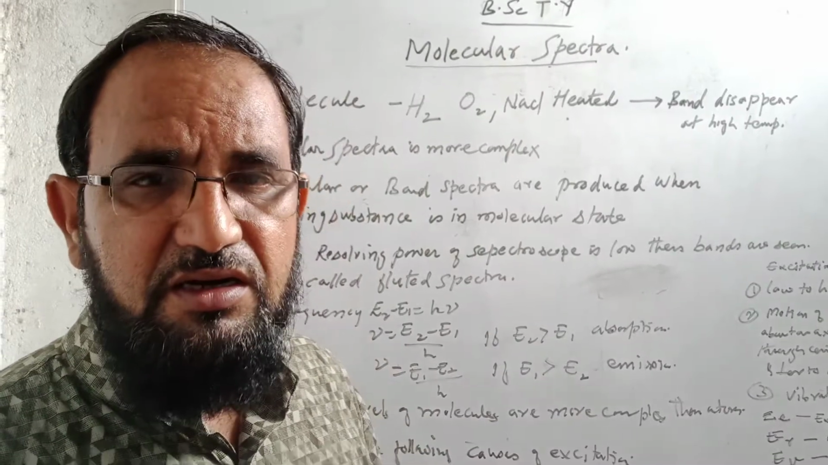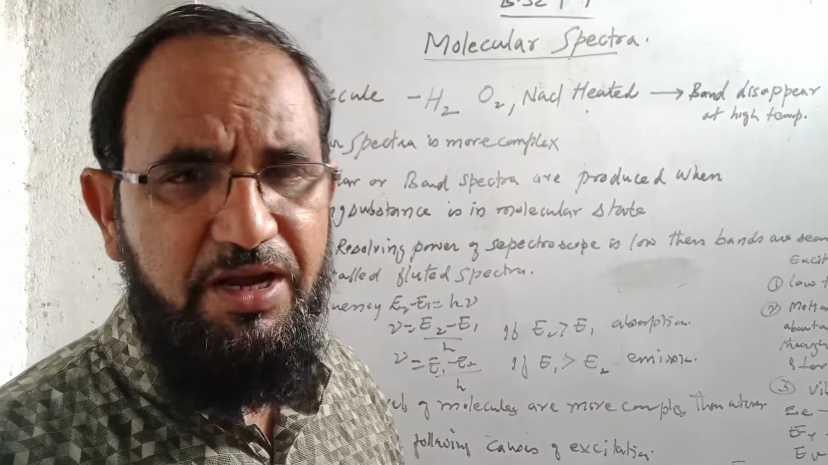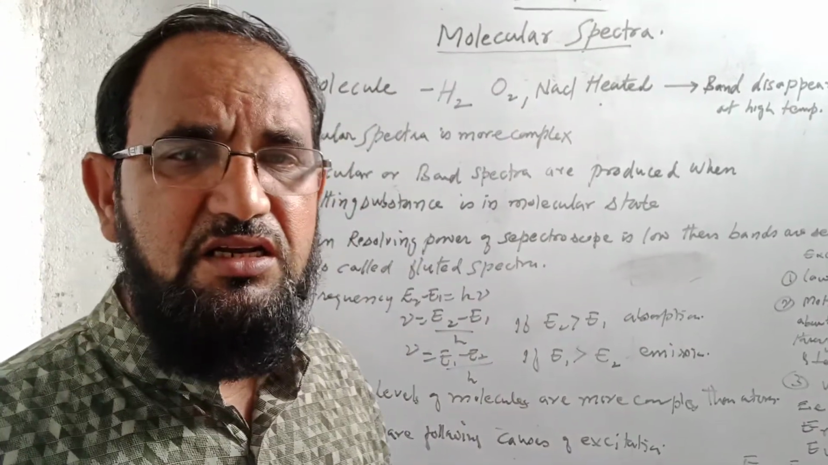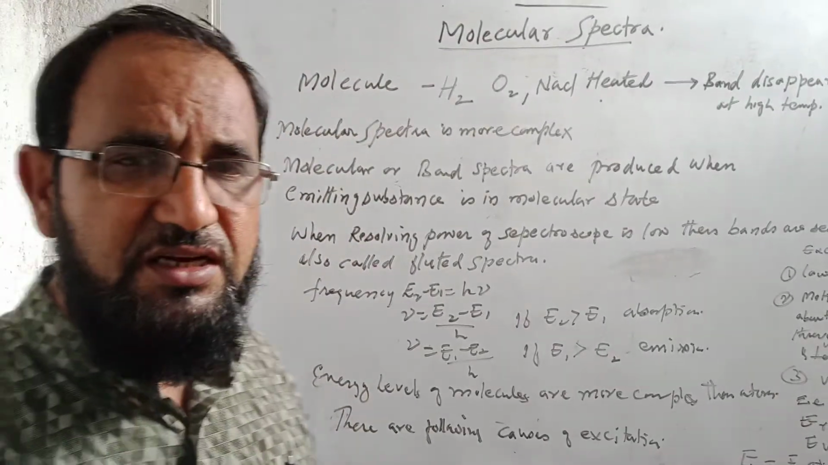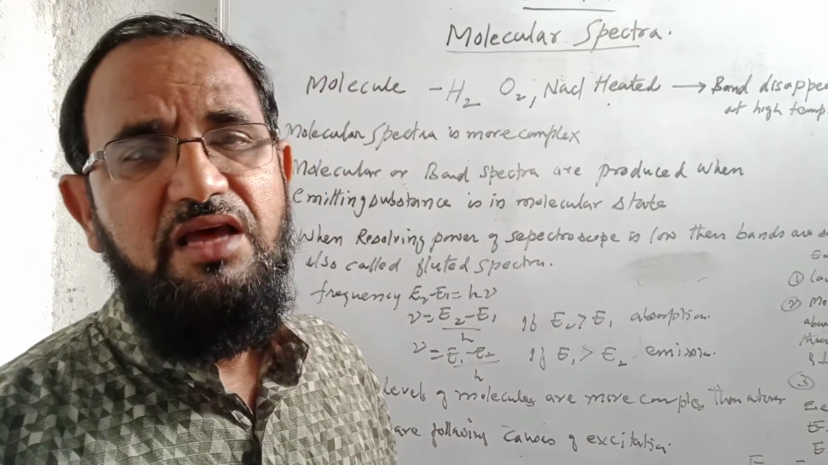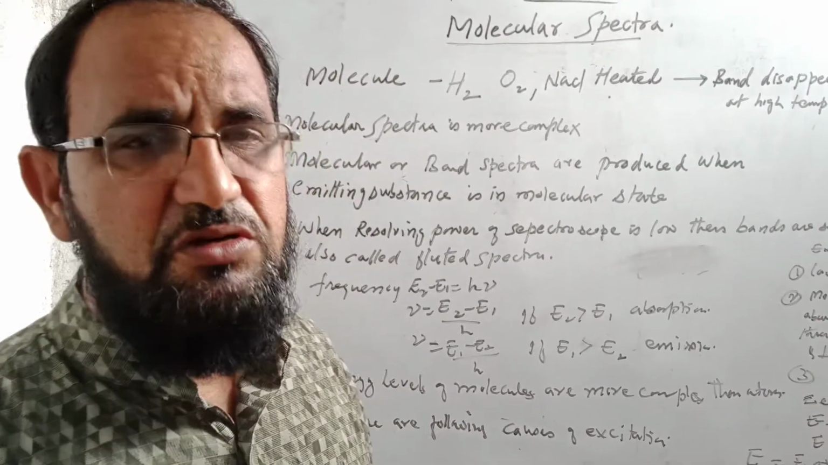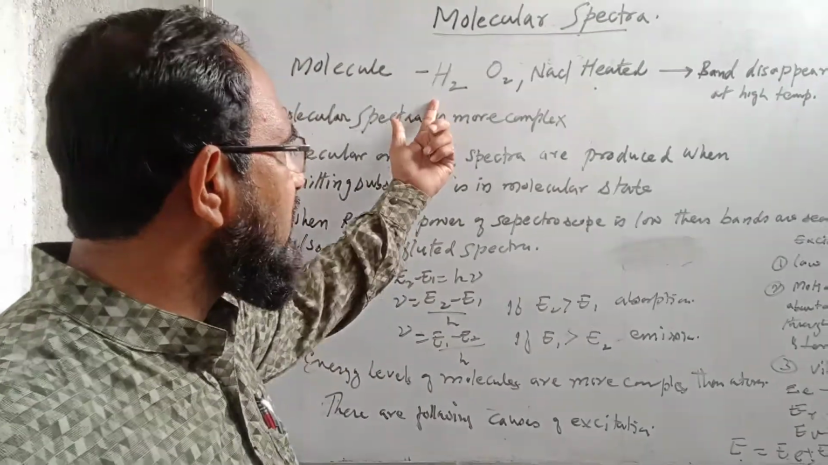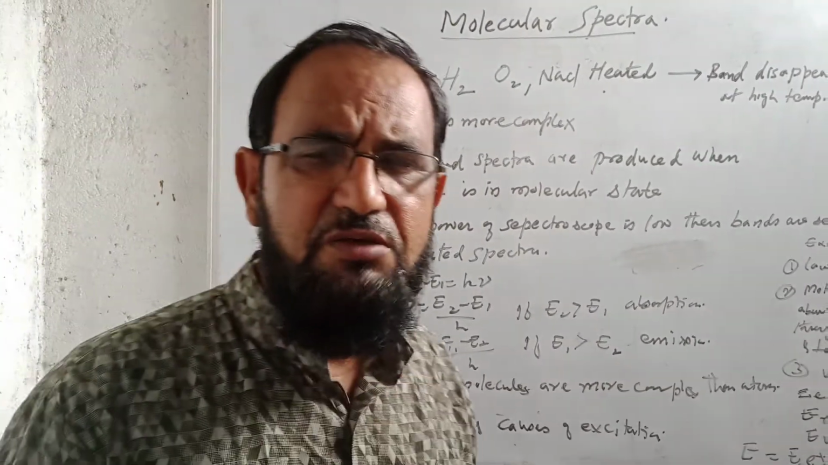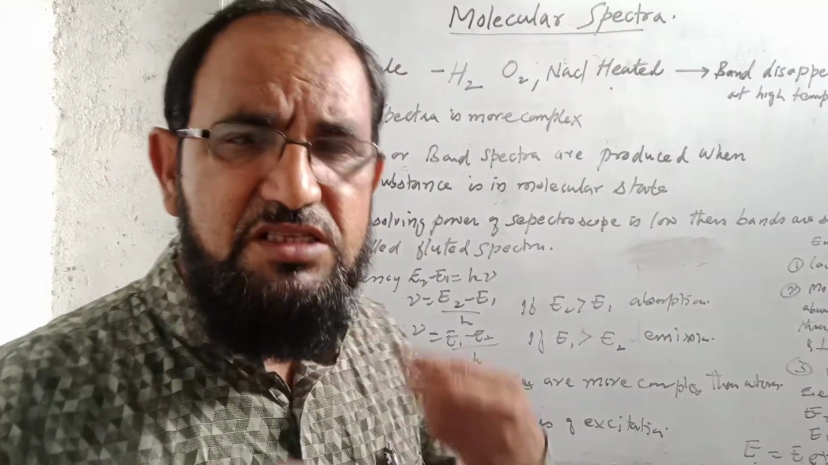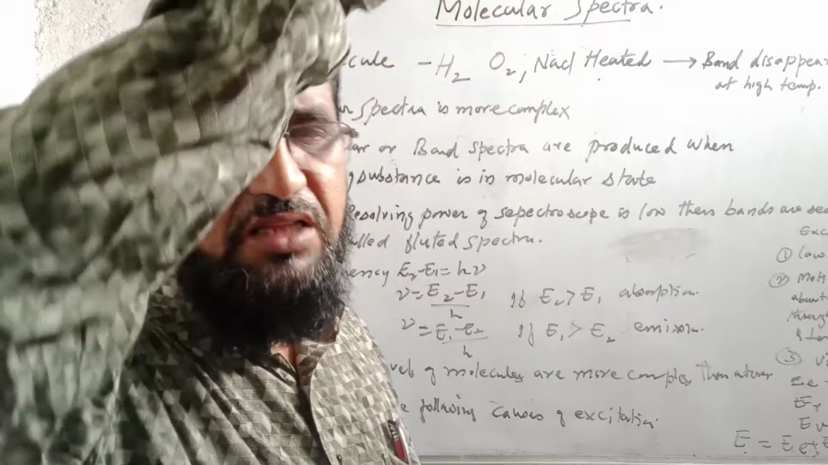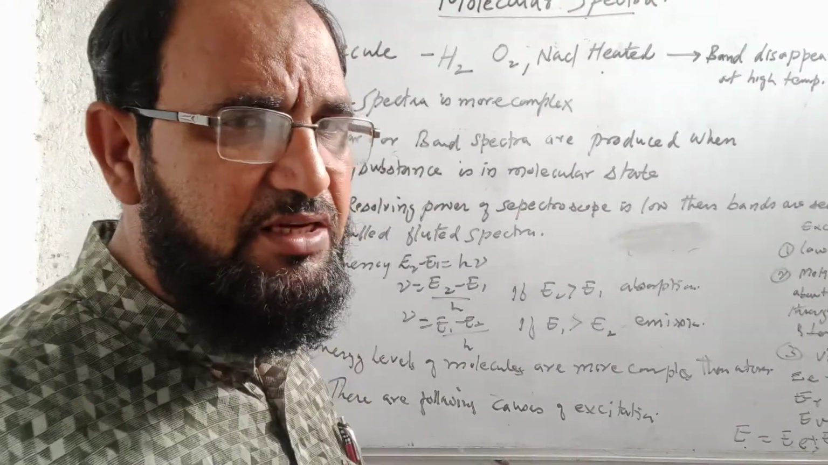This molecular spectra is somewhat complex, more complex than the atomic spectra. Atomic spectra we studied in our last lectures, and we have seen that when the electron jumps from the higher orbit to the lower orbit, then there is emission of the spectral lines. So here also, in case of molecules, for example hydrogen molecule, oxygen molecule, NaCl molecule, there are many types of different molecules in which there is excitation of the electrons from the lower ground state to the higher state, or there may be a jump of the electron from the higher to the lower state.